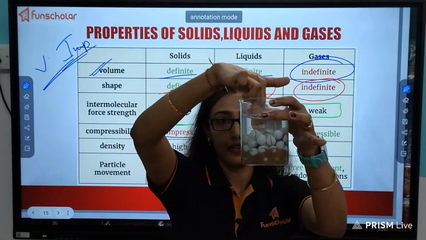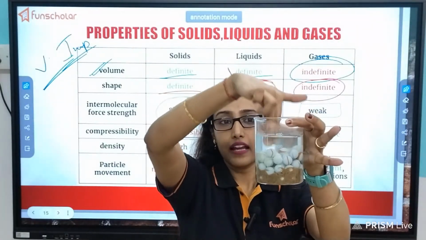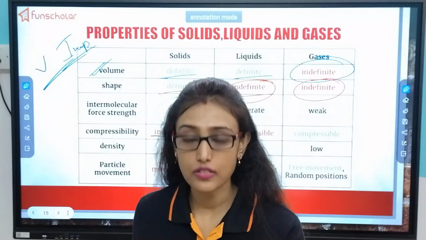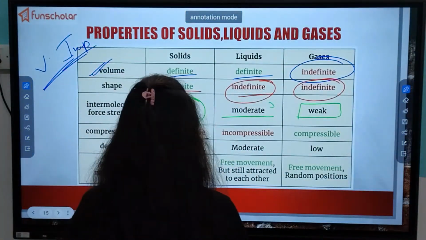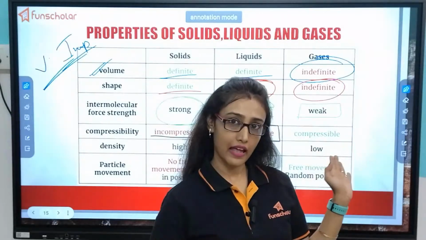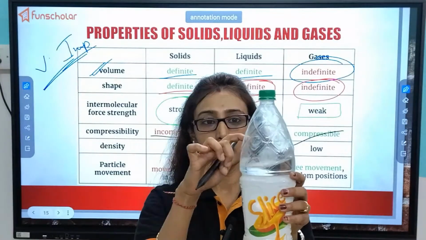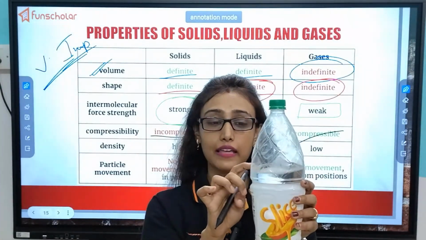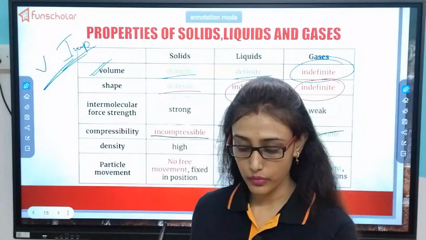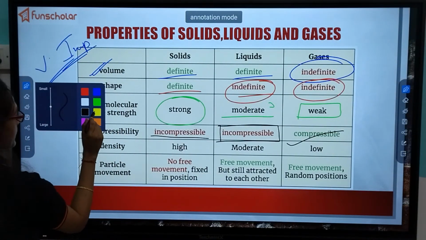Can you compress liquids? If I am trying, see, my hand is getting dipped inside the water. So I can't compress liquids also, just like solids. That is why liquids are also incompressible. But gases, can they be? Yes, they can be. How? If I fill this one with more liquid, the gas will go away and the space will be occupied by the liquid only. Okay, now density.